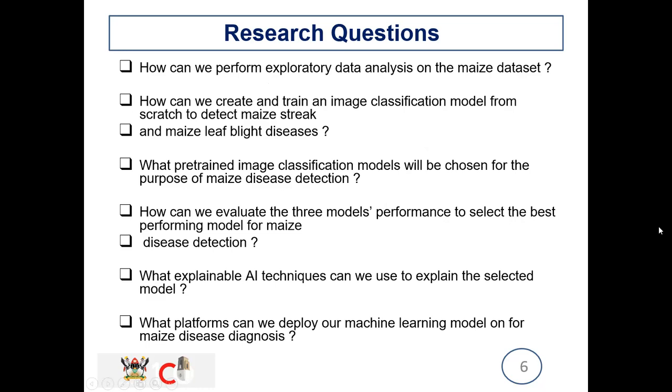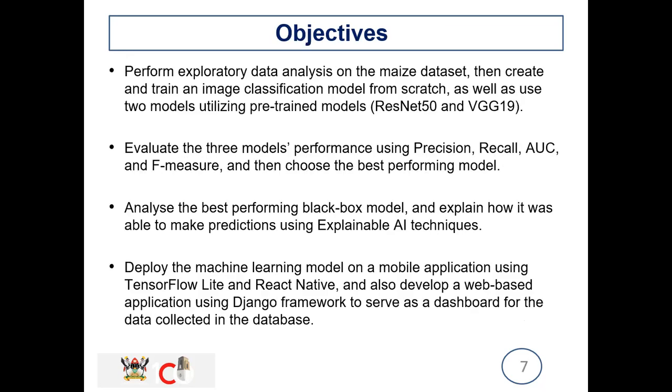When you go to our research questions: How can we perform exploratory data analysis on the maize data set? How can we create and train an image classification model from scratch to detect maize streak and leaf blight diseases? What pre-trained image classification models will be chosen for the purpose of maize disease detection? How can we evaluate the three models to select the best one which can do the task of maize diagnosis? Another thing we need to find out is what explainable AI techniques can we use to explain the selected model, and what platforms can we deploy our machine learning model on so that it can be usable by farmers and agriculture experts.